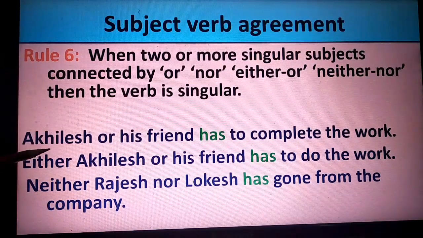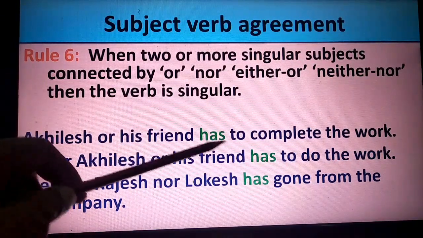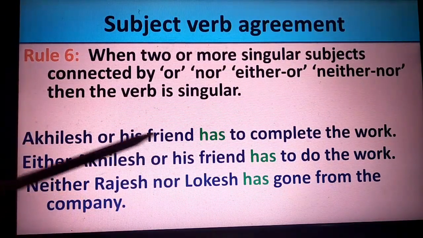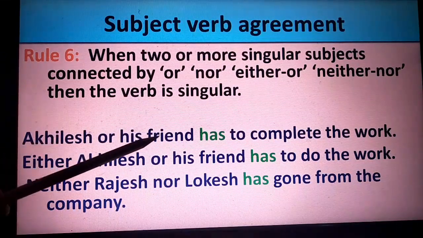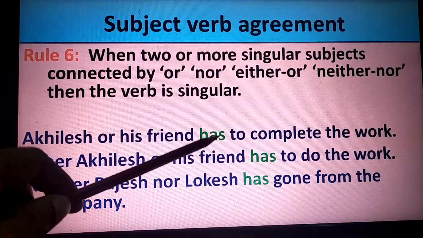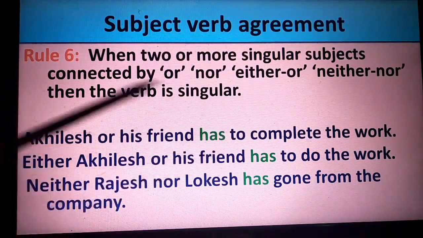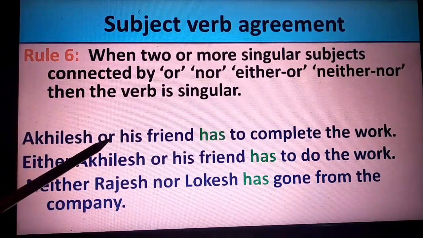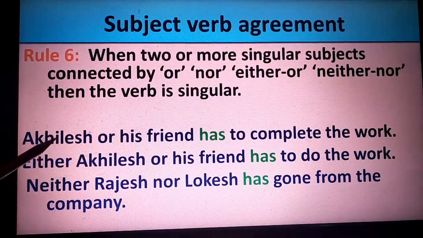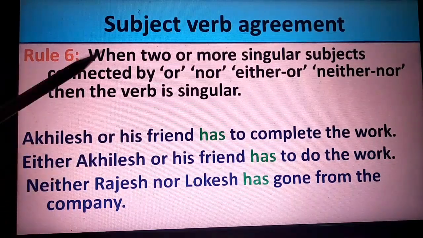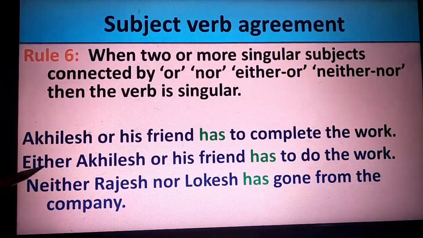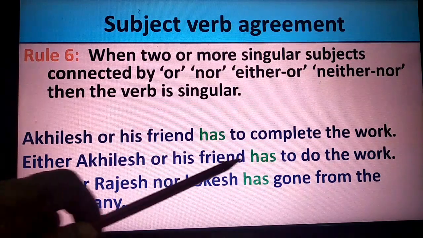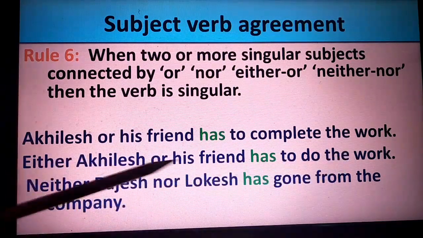For example, Akhilesh or his friend has to complete his work. This is connected by or, Akhilesh is singular, his friend is singular, and therefore the verb has to be singular. Both are singular. It means either of them, one of them, has to complete the work. Either Akhilesh or his friend has to complete the work.